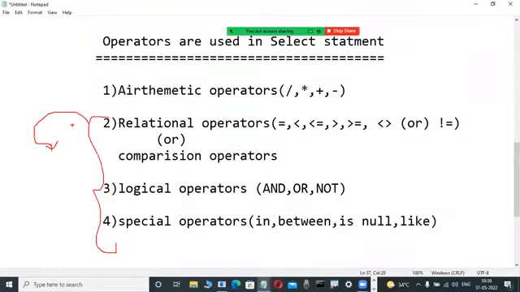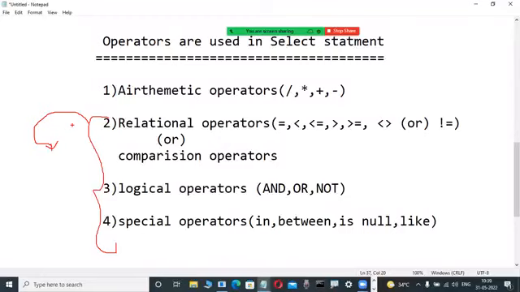That's why SELECT star FROM EMP WHERE salary is greater than 2000 AND job is equal to clerk, like that. Suppose here SELECT salary IN 2000, 3000, 4000 is used, it won't work. IN is a special operator that we use in a WHERE clause. That's why SELECT star FROM EMP WHERE department number IN 20, 10, 30, like this only.